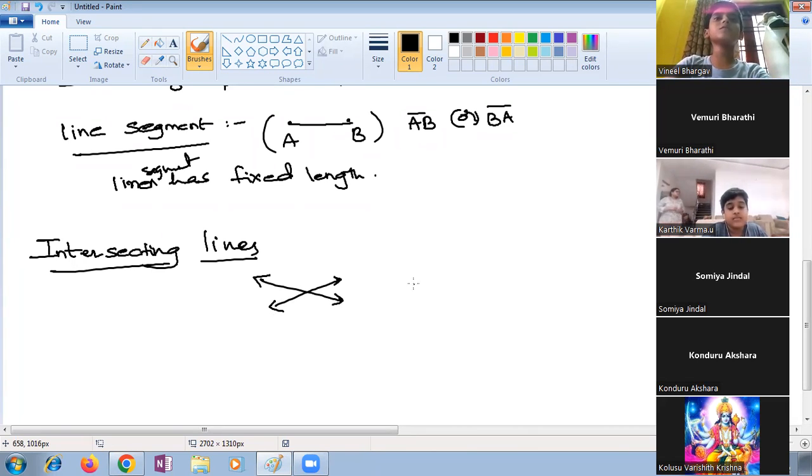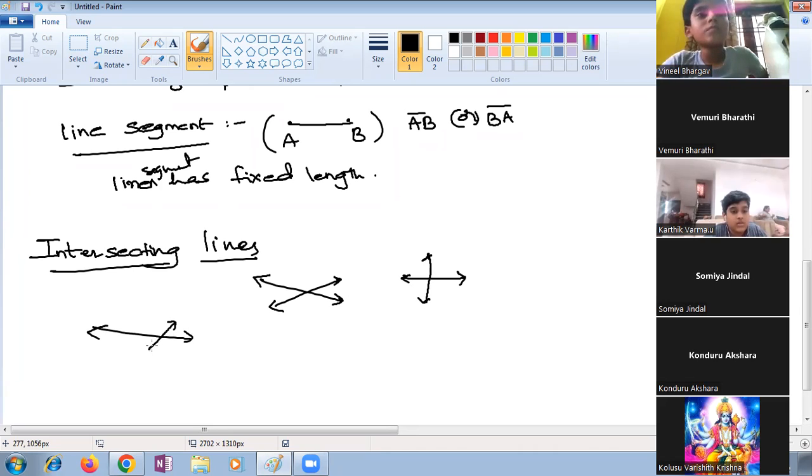Is it intersecting lines? Parallel lines never meet. Is this intersecting lines? No. Yes, they are intersecting, because they are meeting at a point.